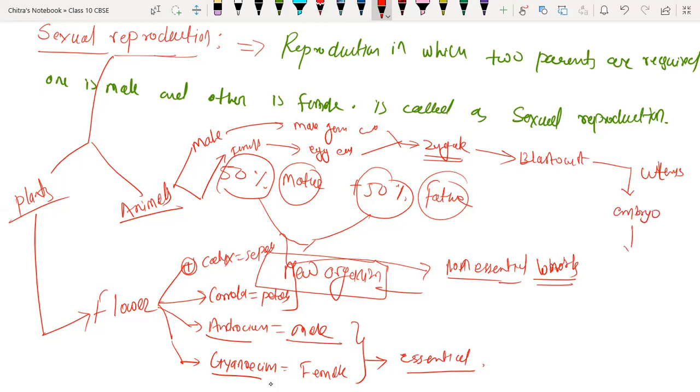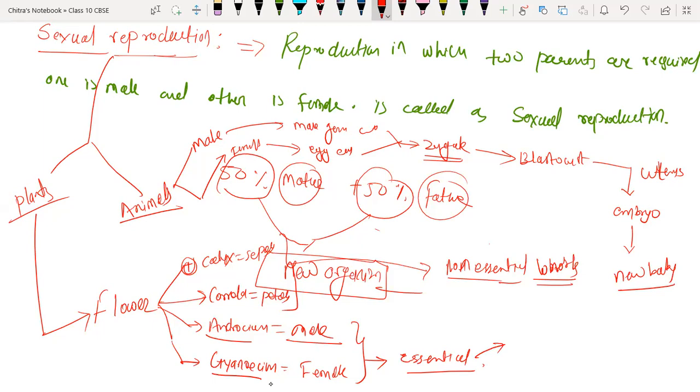The embryo undergoes many developmental stages to form a new baby. So this is the process that takes place in sexual reproduction in animals. So we have discussed animals, now we are going to discuss plants.